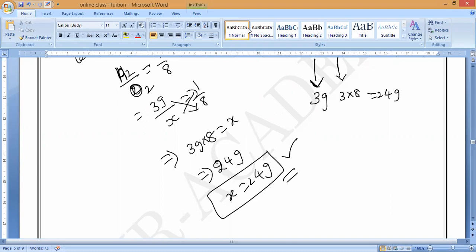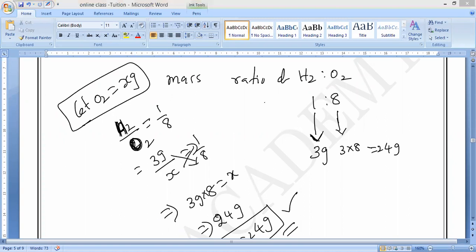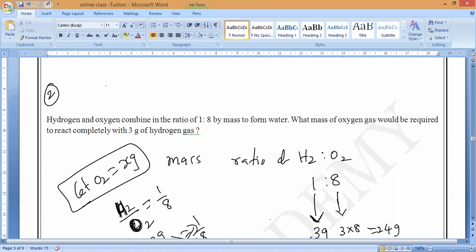Competitive exam questions are like this only. Smart way to solve. Understand? Very small equation, if you write it, it will come. Correct or not? So that is what you remember. Whenever you don't know anything, you just have to assume it as X or Y or whatever it is. You have to assume X, find it. Okay, sir.